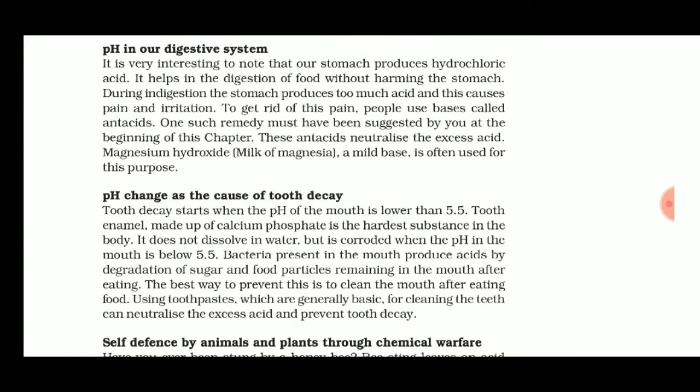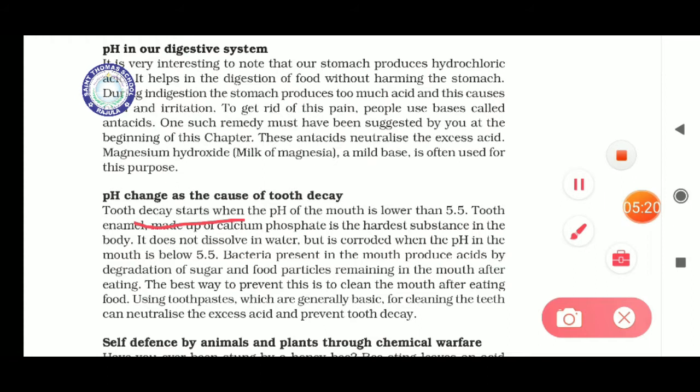pH change as the cause of tooth decay. Here also one thing you have to underline is that tooth decay starts when the pH of the mouth is lower than 5.5. Decaying means degrading. Tooth enamel does not dissolve in water but is corroded when the pH in the mouth is below 5.5. It means that when the pH becomes lower than 5.5, the tooth will start to degrade.